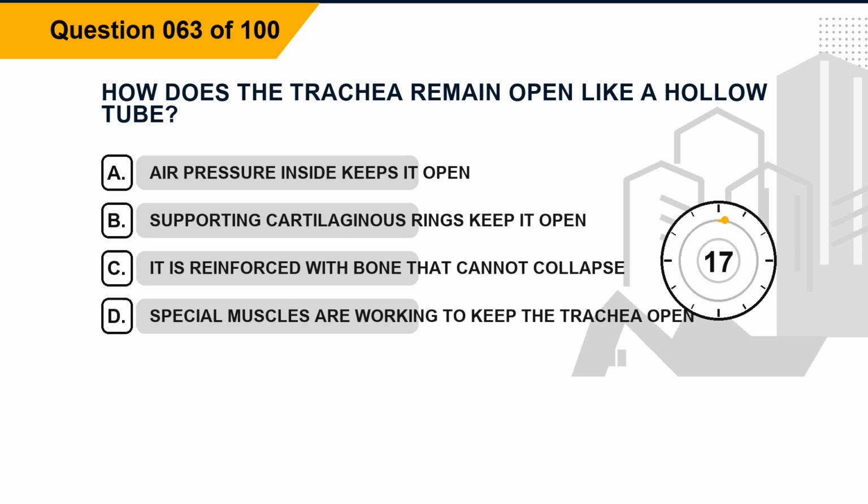Question 63. How does the trachea remain open like a hollow tube? Option A, air pressure inside keeps it open. Option B, supporting cartilaginous rings keep it open. Option C, it is reinforced with bone that cannot collapse. Option D, special muscles are working to keep the trachea open.